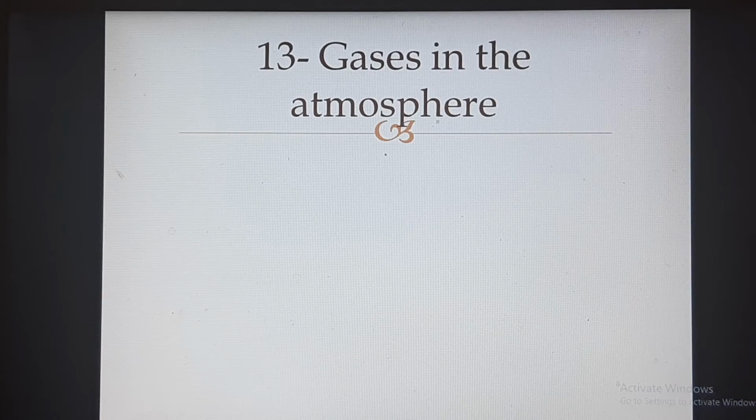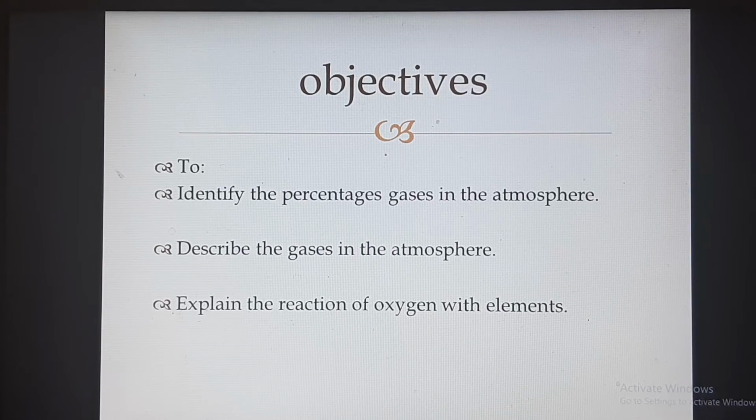Students, today we are learning lesson 13, gases in the atmosphere. Objectives. The first objective is to identify the percentages of gases in the atmosphere. Second objective is to describe the gases in the atmosphere. Third objective is to explain the reaction of oxygen with elements.